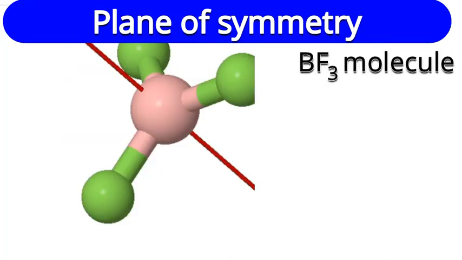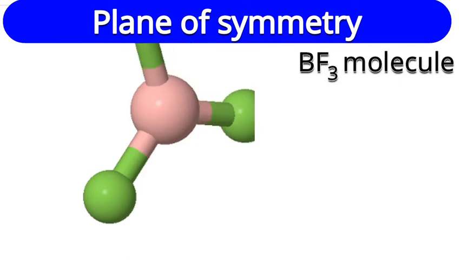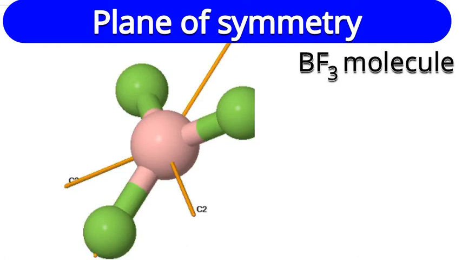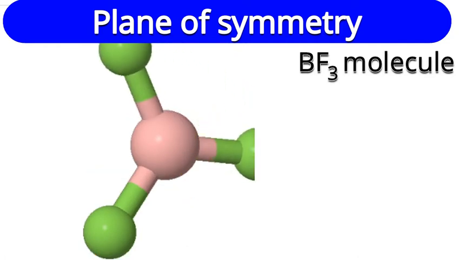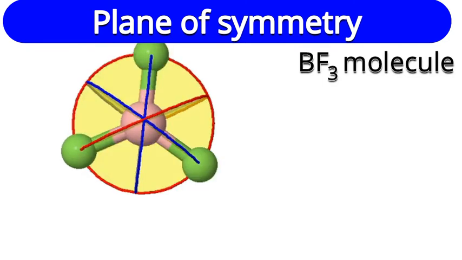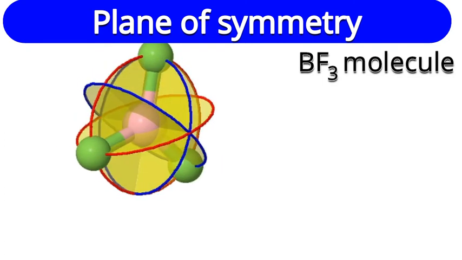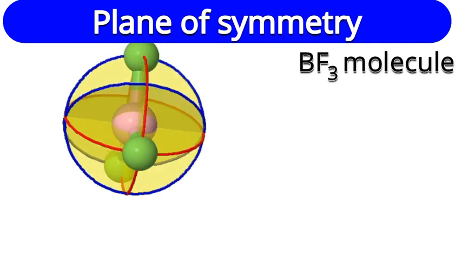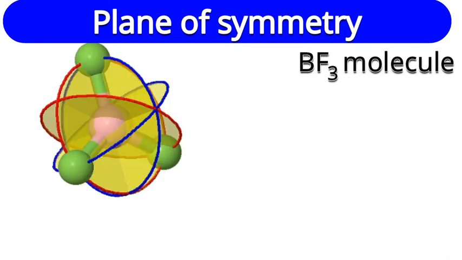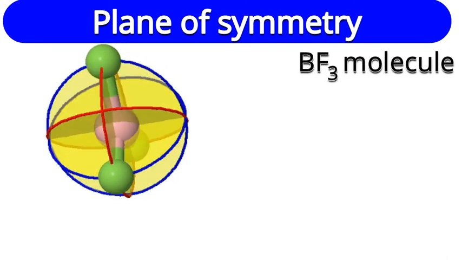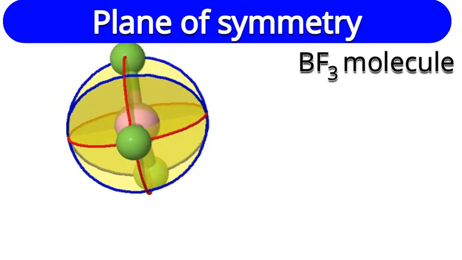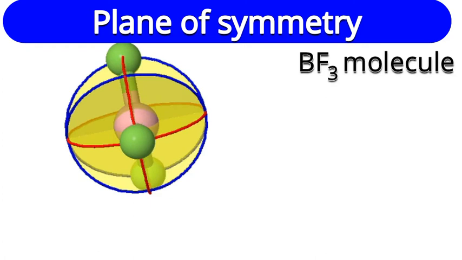See the principal axis for BF3. It is a C3, and in addition to that, there are three C2 axes. Now we have to talk about planes possible. Which planes do you think are possible? See here. Along the plane of the molecule, covering all those four atoms, there is a plane. And other three planes are perpendicular to that molecular plane. And each of those three planes passes through each boron fluorine bond.